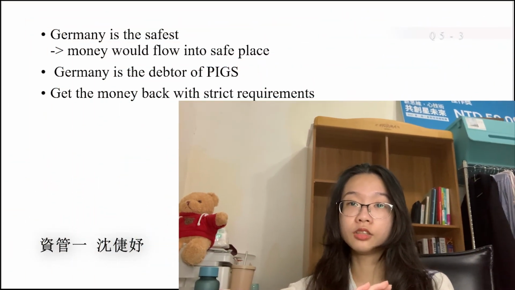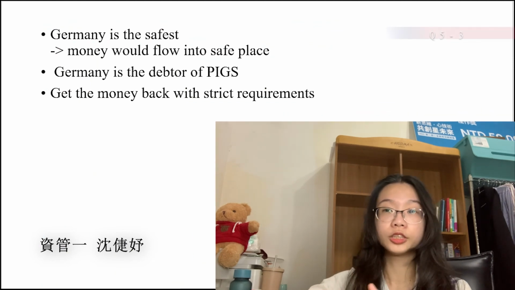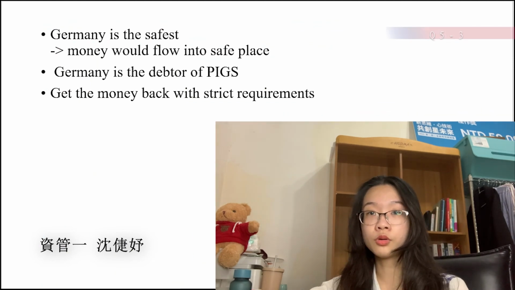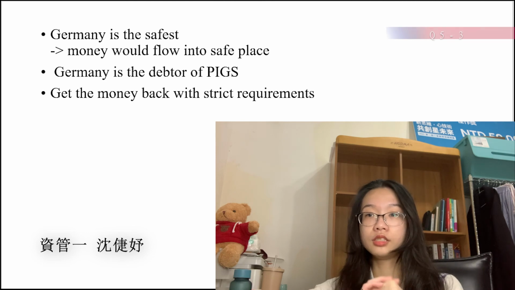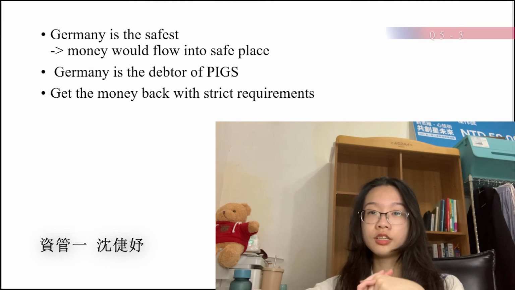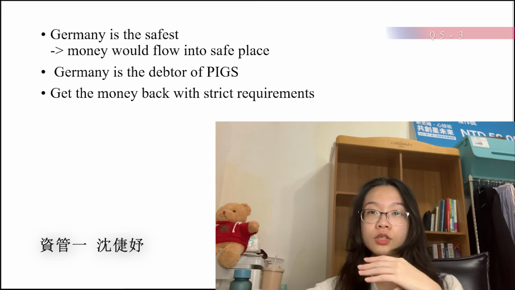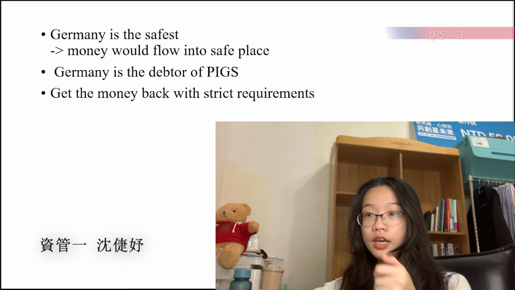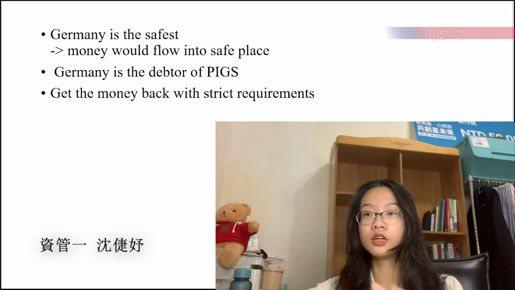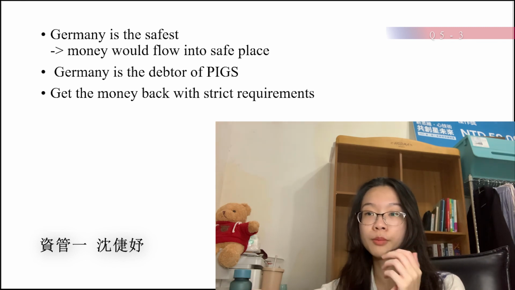Next, I would answer the third part of the number 5 question. In the Eurozone, the safest country is Germany. So when there is a financial crisis, the money would automatically flow into the safest country, Germany. And actually, the debtors of the PIGS countries are almost all from Germany.